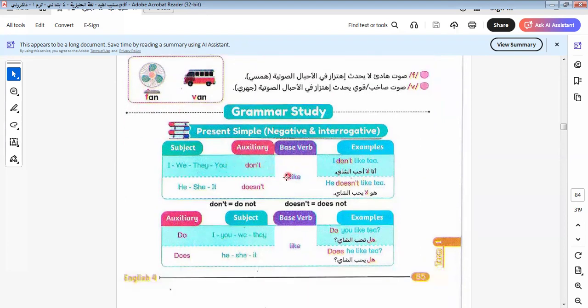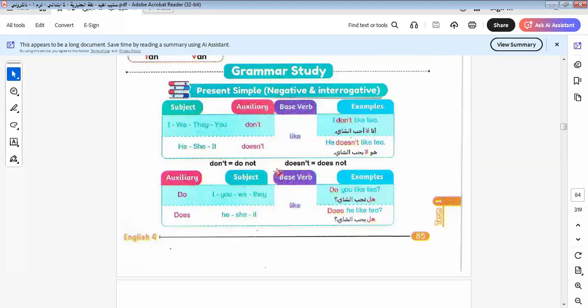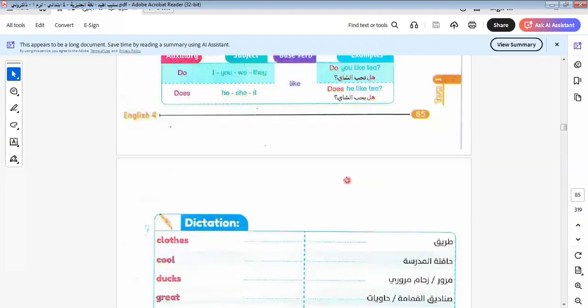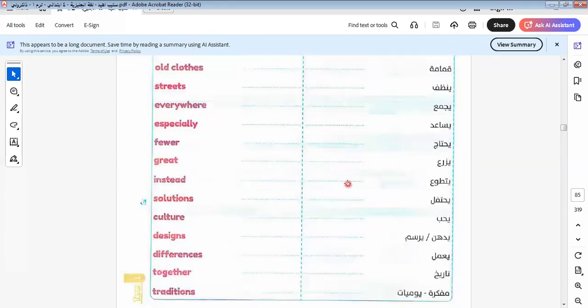Here we talk about the present simple tense and how we form it. We use the present simple to express habits, facts, and routines. We add s to the singular verbs and don't add s to the plural verbs, and we use doesn't, and when we use doesn't, we return the verb to the stem. This we explained in the unit.